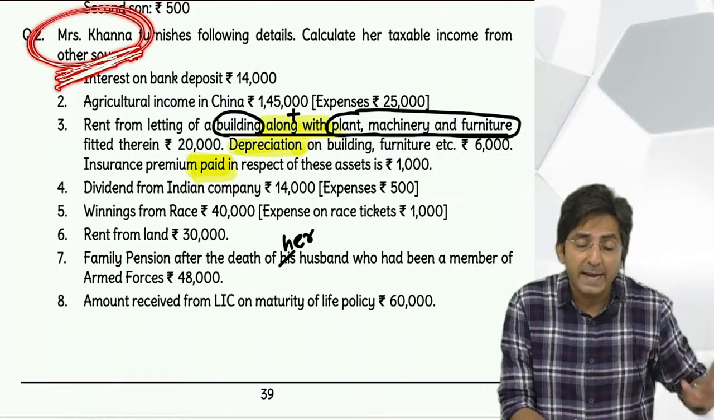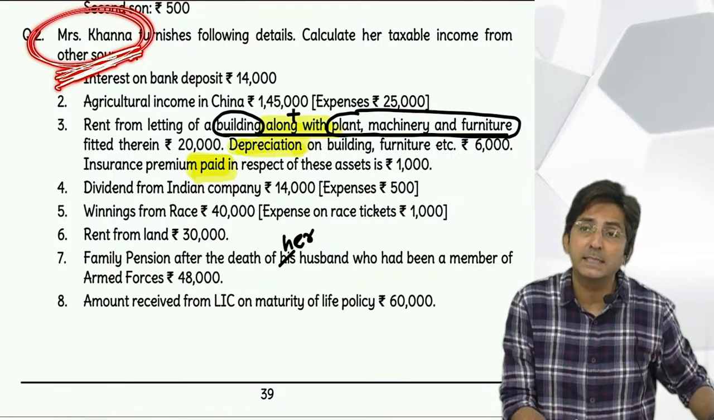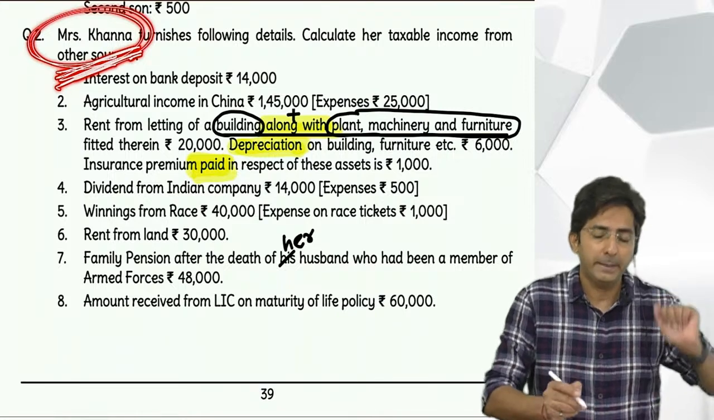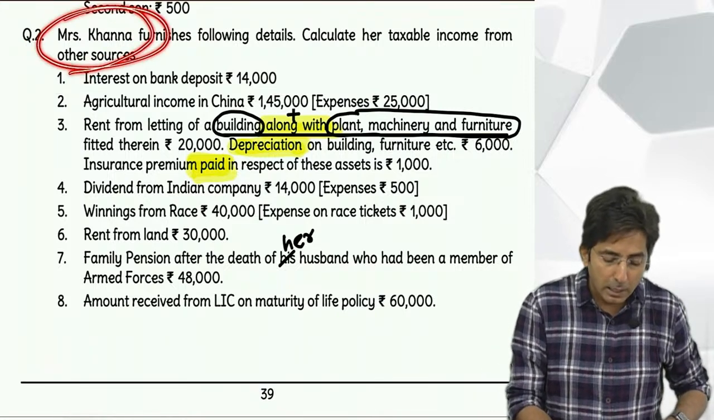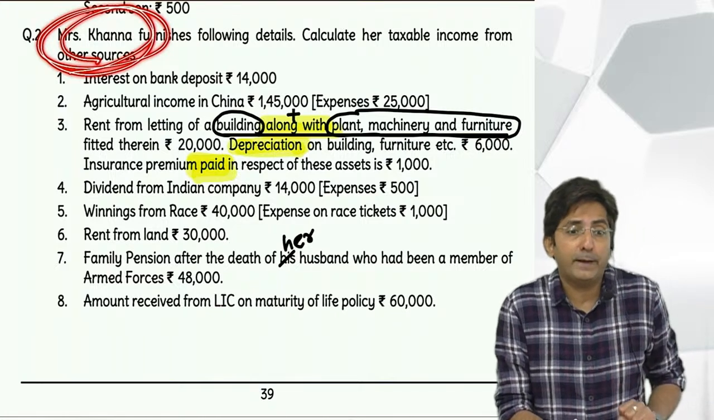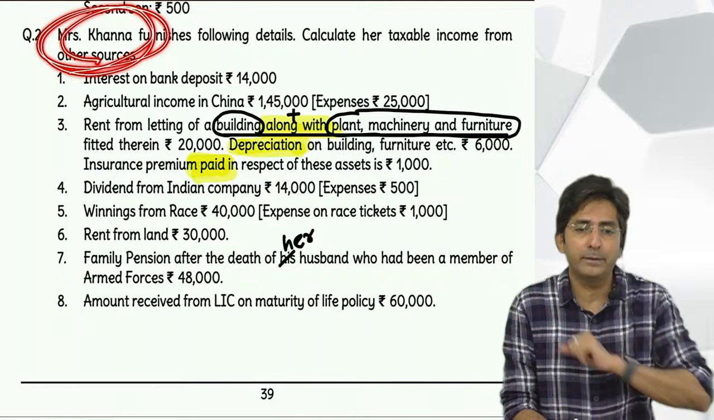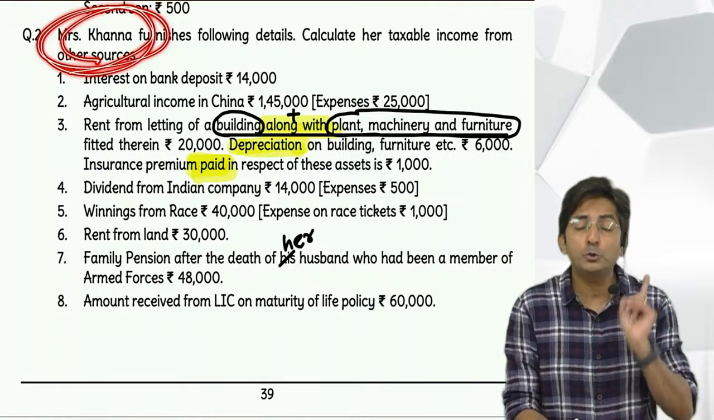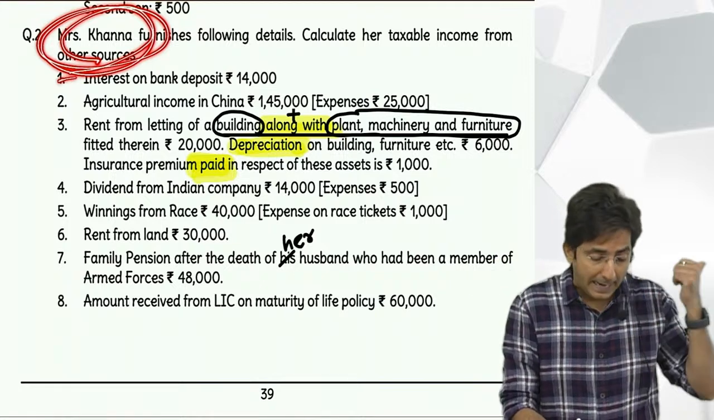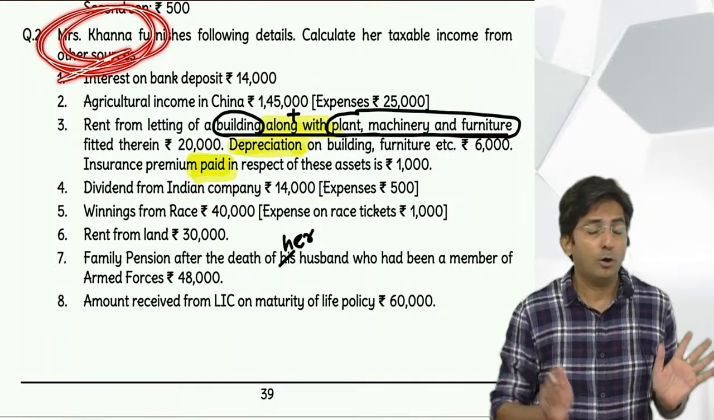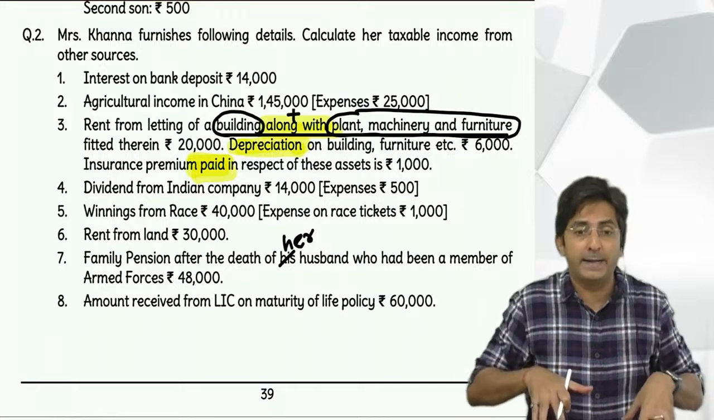If someone has given money for COVID treatment, it is exempt. So tell me, if Mrs. Khanna says, I got 20 lakhs from my friend because someone was suffering from COVID. See, who should suffer from COVID? Either the assessee or his family member. And family member is defined here.